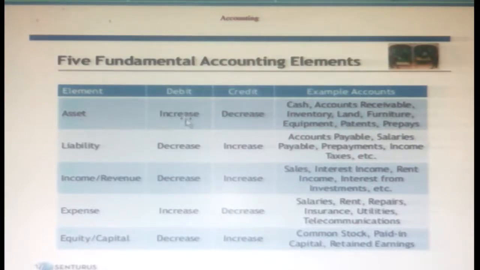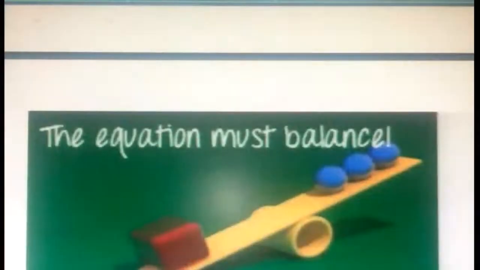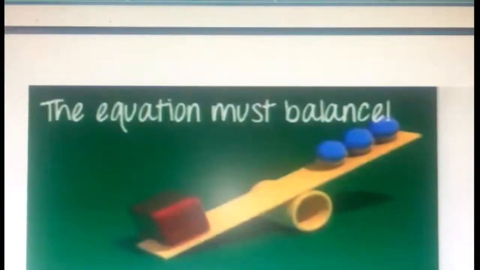Asset: debit means increase, credit means decrease. Liability is the opposite: debit means decrease, credit means increase. Likewise, you have to see how the 5 elements give their effect. That's what you have to keep in mind for this statement. The equation finally must always balance. What is the equation? Once again, asset is equal to liabilities plus capital.